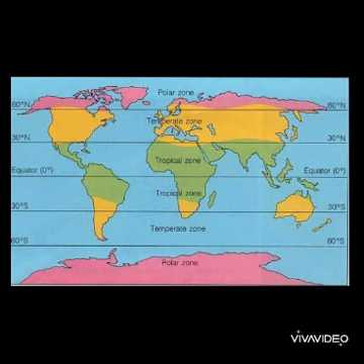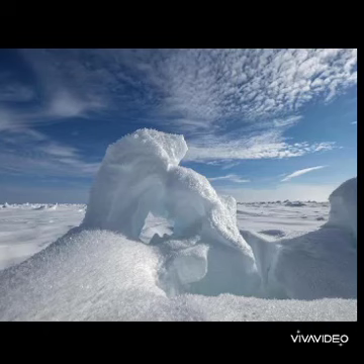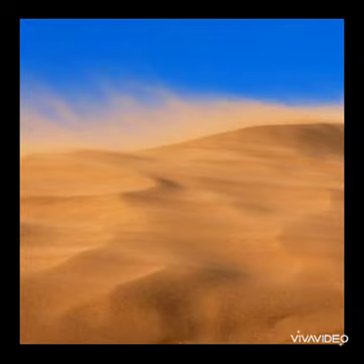Today I am going to tell you about climatic zones of Earth. People living in various parts of the country follow different lifestyles. This difference is due to the influence of the climatic conditions at the place they live. The climate of a country varies from place to place. In our country, some places have a very cold climate, while some have a hot climate.